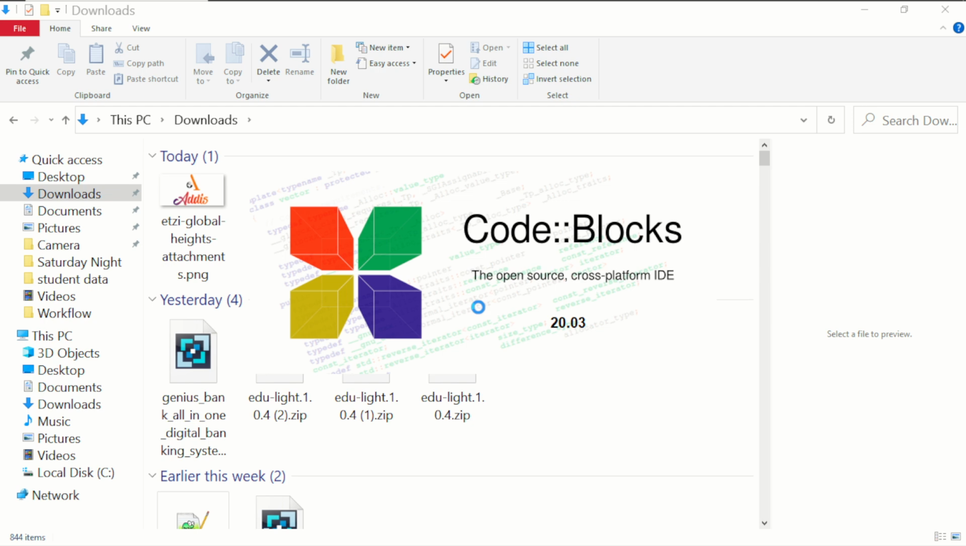So we're in the latest CodeBlocks 20.03. This is the latest CodeBlocks version as of today, 1st of August 2023.